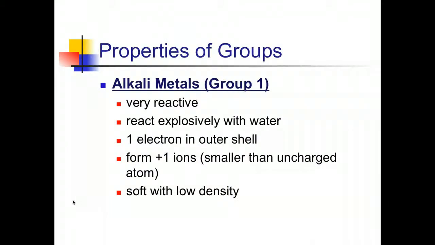All right, first we start with the alkali metals. They are group 1. They are very reactive, extremely reactive, explosively reactive, especially with water. One electron in their outermost shell, so one valence electron, and they form positive 1 ions, smaller than the uncharged. Ignore that part. You don't need to know right now.